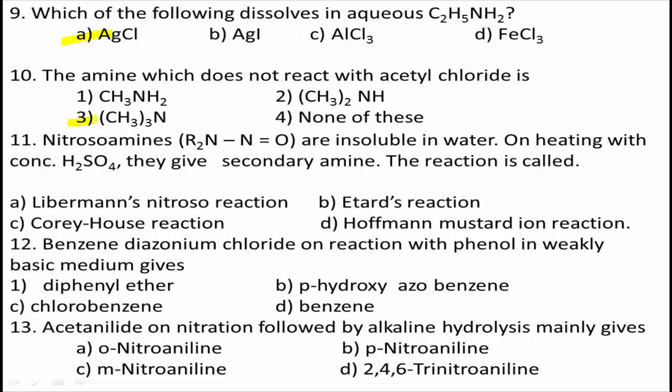Next, question number 11. Nitrosoamines, R2N=O, are insoluble in water. On heating with concentrated H2SO4, they give secondary amine. The reaction is called: option A, Liebermann's nitroso reaction; option B, Ittald reaction; option C, Corey-House reaction; option D, Hofmann mustard oil reaction.